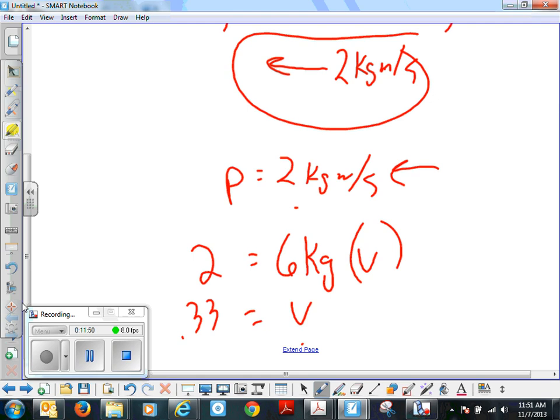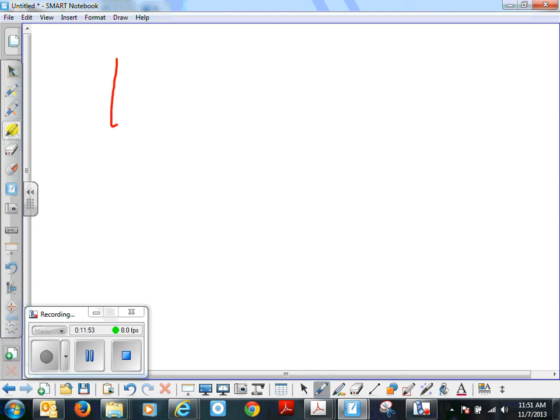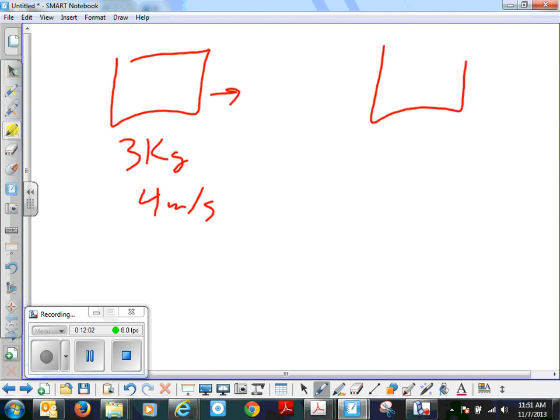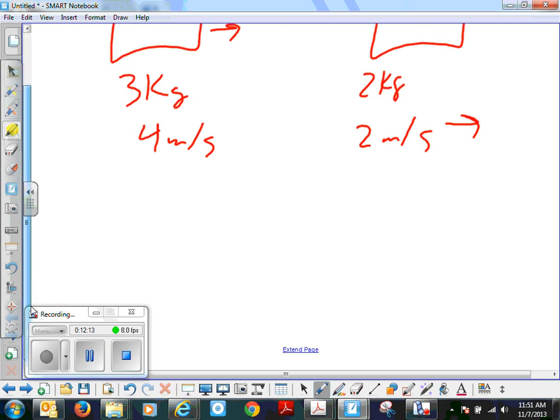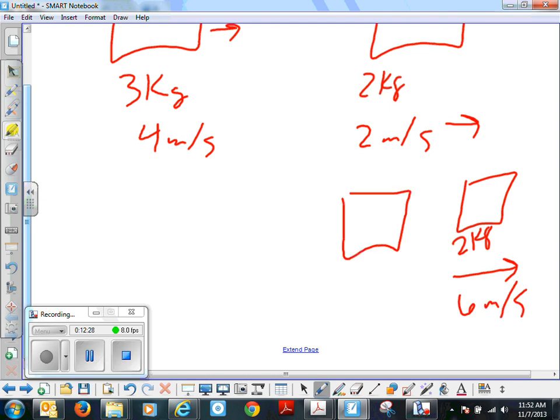Okay, so let's do one more here then, or 2 more. Let's say that we have 3 kilograms going 4 meters per second in that direction, and then we have 2 kilograms going 2 meters per second in that direction. And let's say after, so we're going to say that this is an inelastic collision, but it's not perfect. So afterwards, we're going to say the 2 kilogram is moving at 6 meters per second. The question is, how fast is the 3 kilogram going?